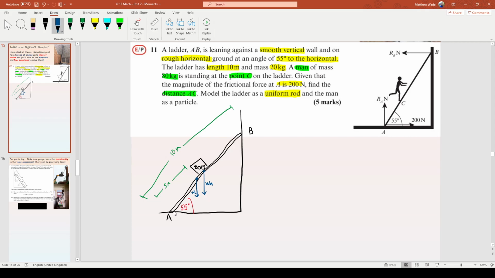So I know it's given on the picture, but I wish it wasn't. Okay, if it's given on the picture, check it out. Here's what you've got. You're going to get that force there, and I'm going to call that FF for the force due to friction, and it's 200 newtons.